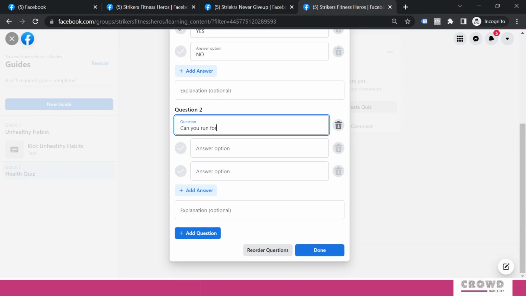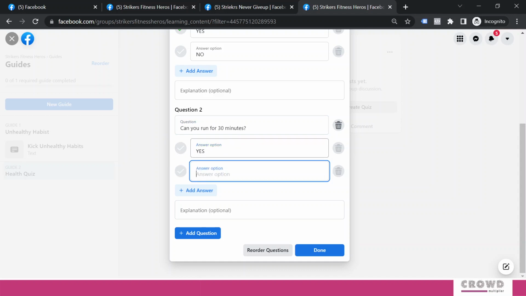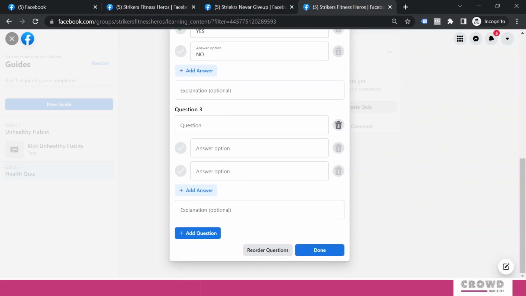Right now we'll add the second question, and there we will be asking, can you run for 30 minutes? Again my answers will be yes and no, and I will select yes as the right answer. We'll add a third question: do you walk 10k steps every day?